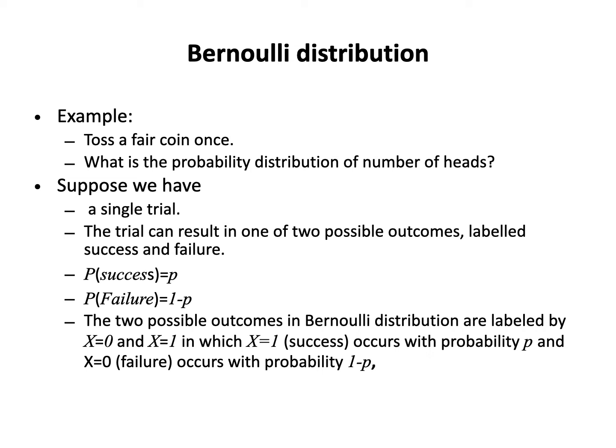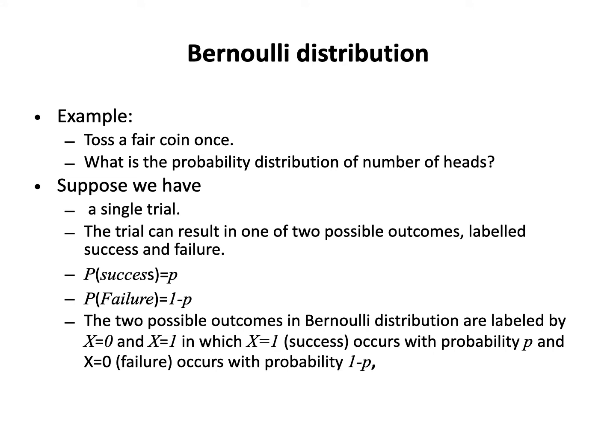Suppose we toss a fair coin once. What is the probability distribution of the number of heads in that single toss? It's going to have the Bernoulli distribution because we have a single toss or single trial, and two possible outcomes: one is the head and another one is the tail. We will see the probability distribution of the number of heads in the single toss.